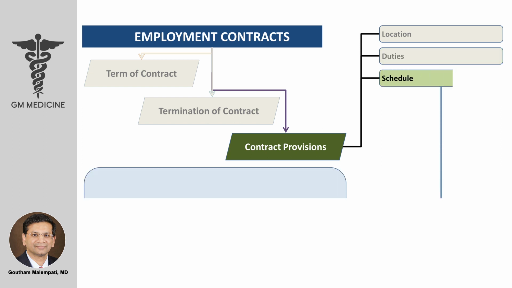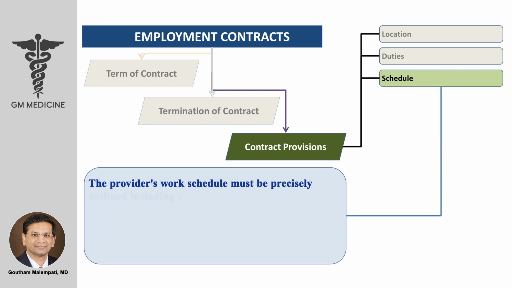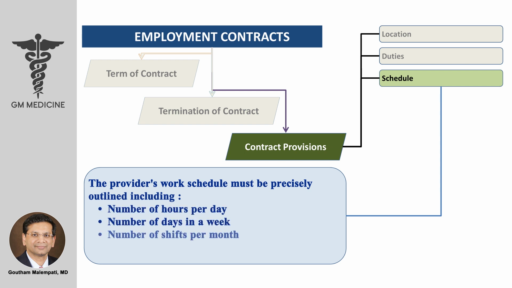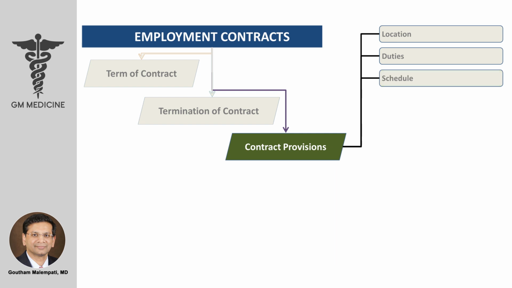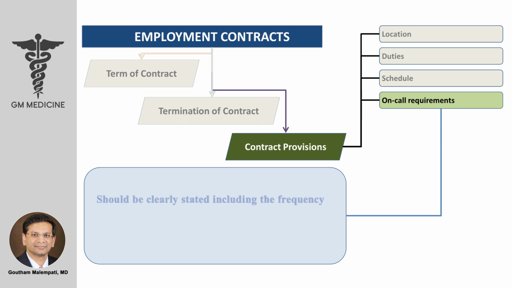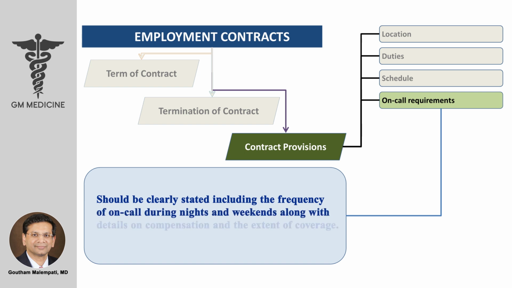Next is the schedule. The provider's work schedule must be precisely outlined, including the number of hours per day, number of days in a week, and number of shifts per month, and clear differentiation between night and day shifts. On-call requirements should be clearly stated, including the frequency of on-call during nights and weekends, along with details on compensation and the extent of coverage.